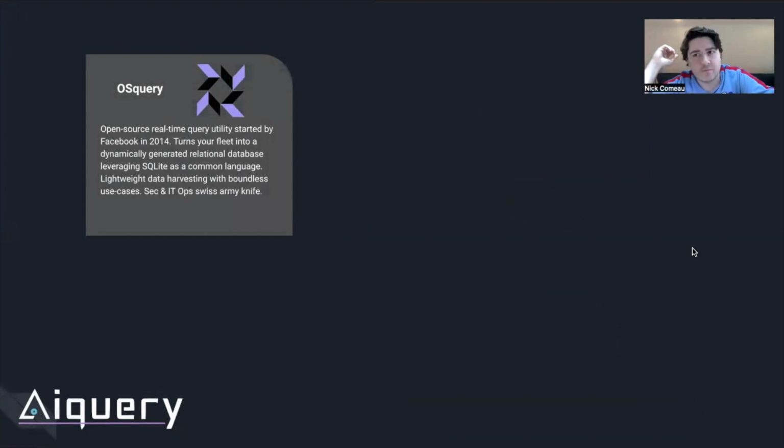But with that said, the super high level overview is that osquery is an open source real-time query utility that was developed by Facebook roughly a decade ago with the intent of filling gaps in data that they were getting from the other tools in their environment. The way that it operates is it turns your entire fleet, your endpoints, and your servers into queryable databases under one unified common language, which in this case is SQLite.